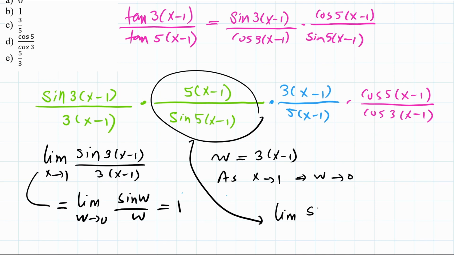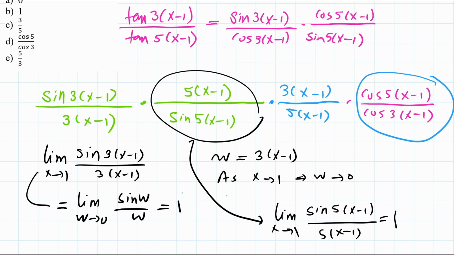Of course, you can put everything in the denominator. So this is sine of 5 times (x minus 1) divided by (x minus 1) multiplied by 5 as x goes to 1. It will be the same thing if you make the substitution w equal to 5 multiplied by (x minus 1). So that's also going to be 1. Now, if you look at the last part here, this part is going to be equal to 1, because as x goes to 1, this is going to be cosine 0 over cosine 0, and that's 1 over 1, so this is just 1.